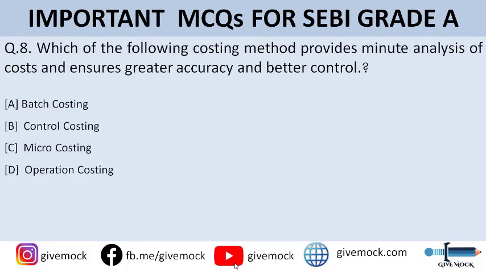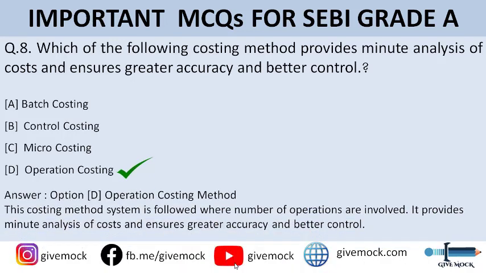Which of the following costing method provides minute analysis of cost and ensures greater accuracy and better control? So you can go through the options here. I'll tell you the correct answer. The correct answer to this question is option D, that is operation costing method. So operation costing method basically is followed where number of operations are involved. It provides minute analysis of costs and ensures greater accuracy and better control. Okay. So let's move on to the question number nine.